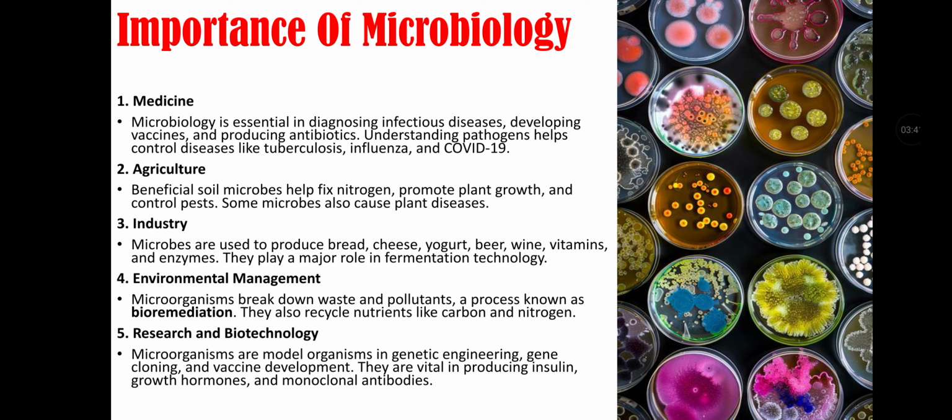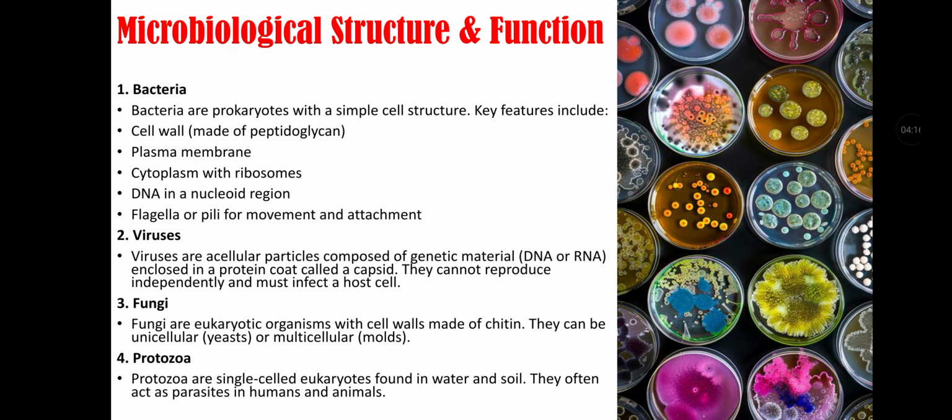Third importance is in industry, as microbes are used to produce bread, cheese, yogurt, beer, wine, vitamins, and enzymes. They play a major role in fermentation technology. Fourth importance is environmental management, as microorganisms break down waste and pollutants. That is a process known as bioremediation. They also recycle nutrients like carbon and nitrogen. Fifth importance is research and biotechnology, as microorganisms are model organisms in genetic engineering, gene cloning, and vaccine development. They are vital in producing insulin, growth hormones, and monoclonal antibodies.